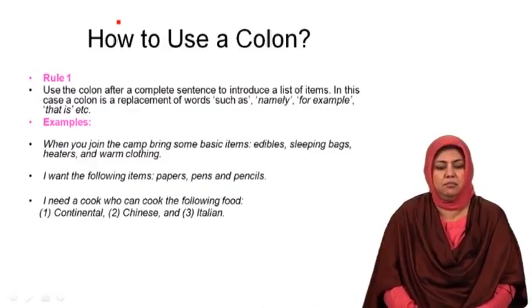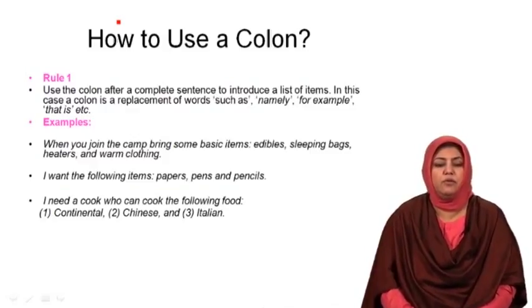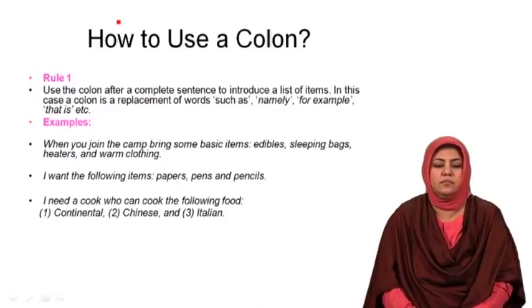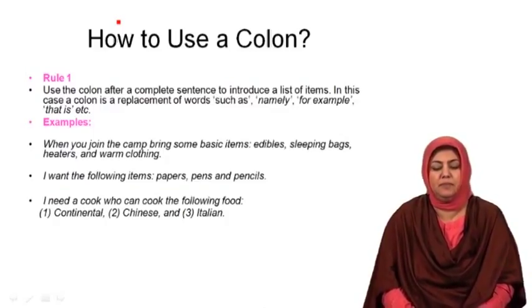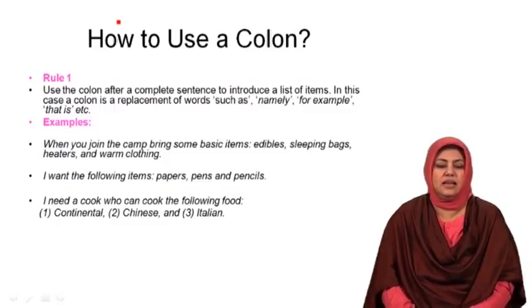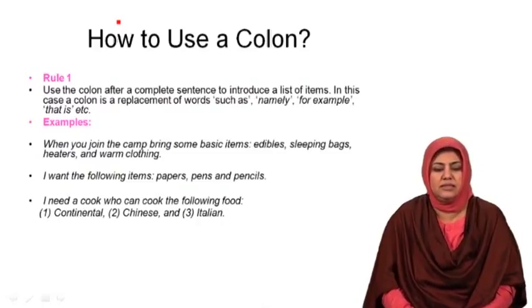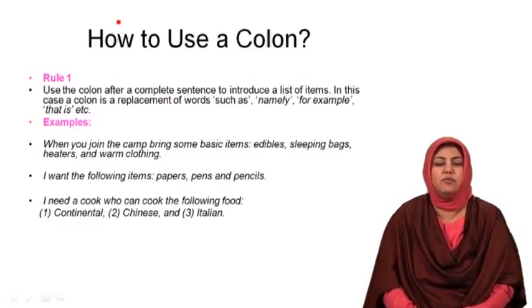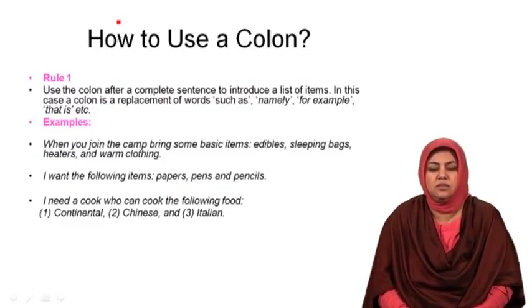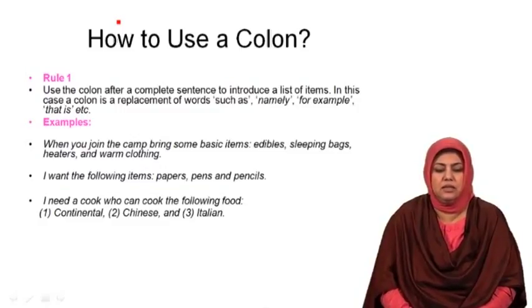Look at another example. I want the following items: papers, pens and pencils. Now, in this case, the writer has both the options open. One option is, as it is given here, in the same ongoing sentence, I want the following items, colon, and then the items that he or she wants are given.